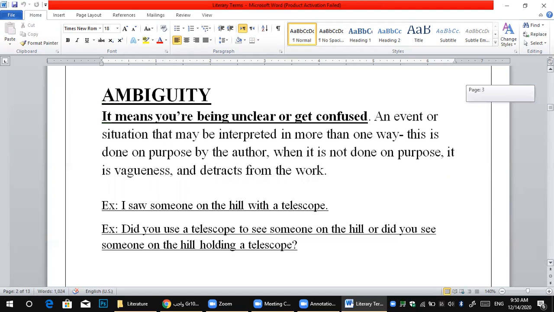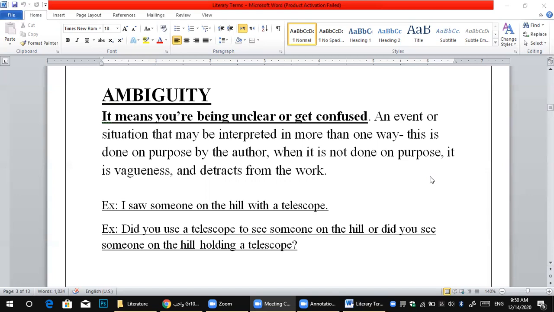Okay, so here next one here is called ambiguity. Ambiguity is means you are being. Excuse me, sorry, just a minute, please. Okay,